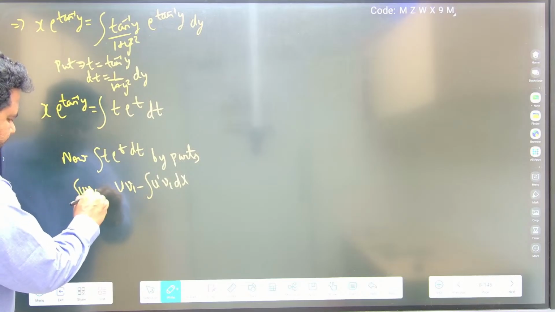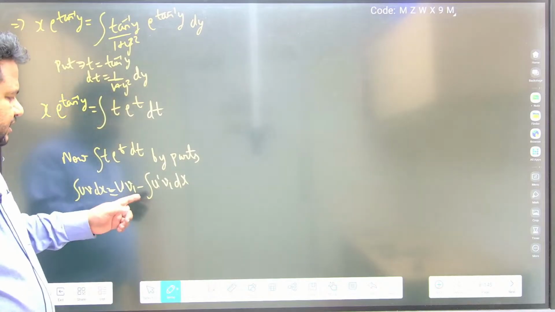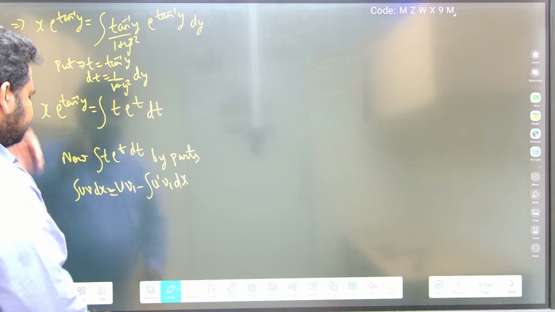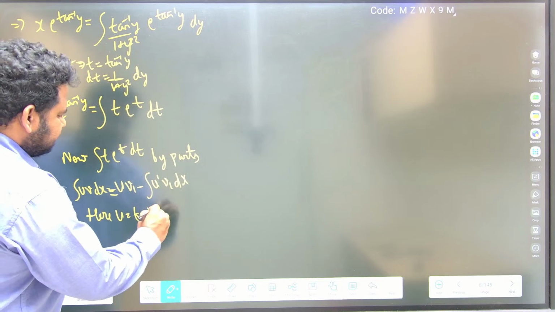Integral of u into v dx, if you write it, this is what we will be having. This will be equal to this, where u dash is the first order derivative of u, and v1 is the integral of v. Here u is t and v is e power t.